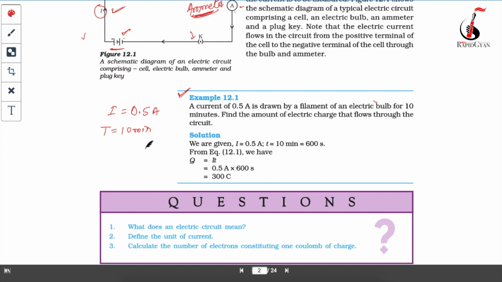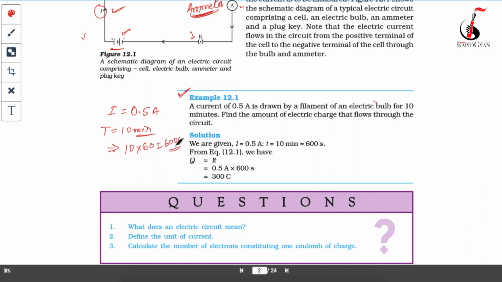If not, first convert it into the SI unit. Here t equals 10 minutes, so 10 into 60, which is 600 seconds.